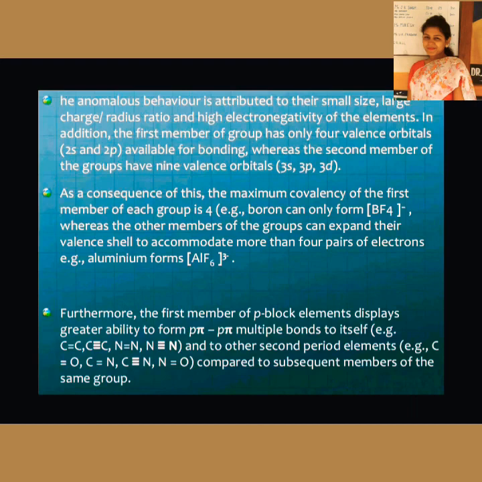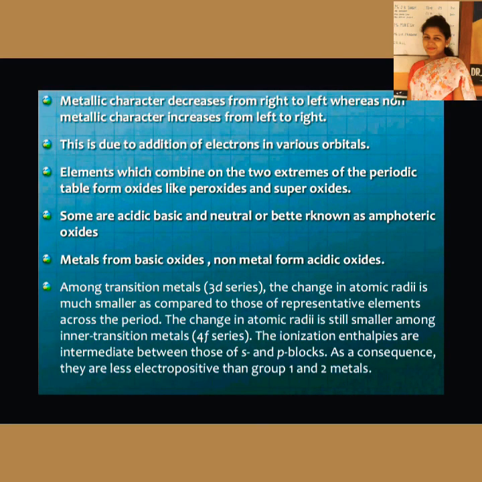Secondly, the first member of the p block elements has the ability to form pπ-pπ multiple bonds. That is, they can form double bonds and triple bonds, which is very, very important for carbon and nitrogen compounds. And the second period elements are not able to form double bonds or triple bonds. So, overview of the chapter. Metallic character decreases from left to right, whereas non-metallic character increases from left to right. This is due to addition of electrons in various orbitals.